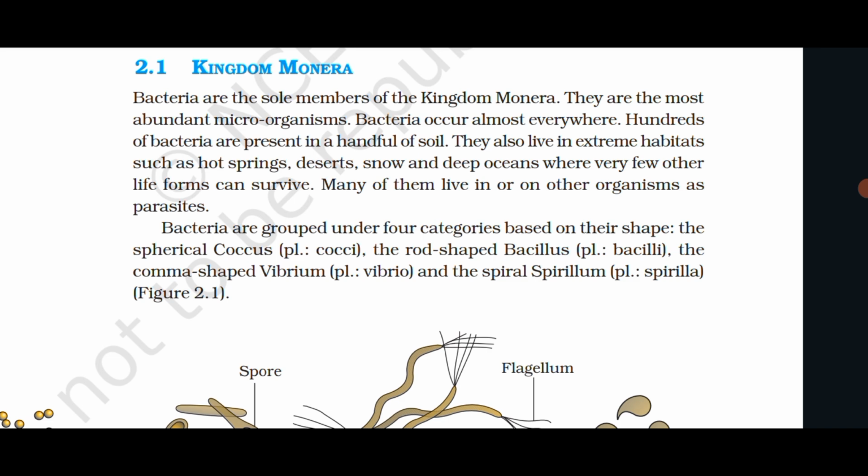Bacteria are grouped under four categories based on their shapes: the spherical coccus, the rod-shaped bacillus, the comma-shaped vibrio, and the spiral spirillum.